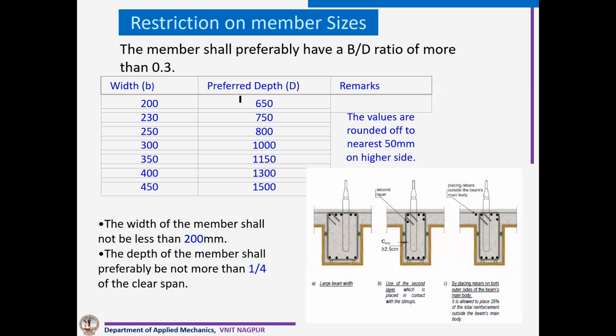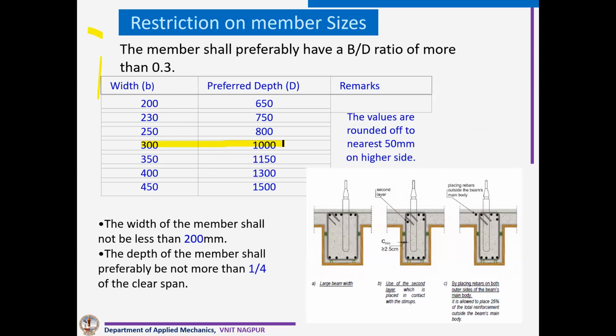See, this is a restriction on size. Our B by D ratio for beams shall be more than 0.3. That means if our width is 300 mm, then we cannot have depth of the beam more than 1000 mm, like that.